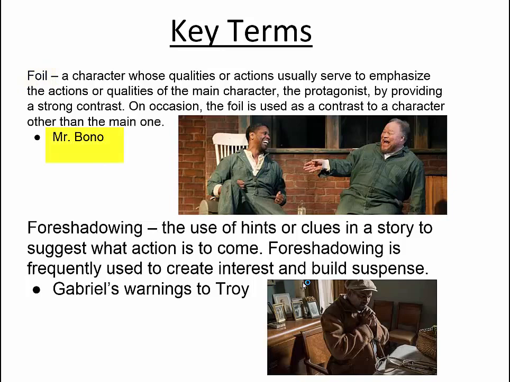When reading Fences, take a close look at the relationship between Mr. Bono and Troy, since Bono is going to serve as the foil. Another key term is foreshadowing, and that's the use of hints or clues in a story to suggest what action is to come. Foreshadowing is frequently used to create interest and build suspense. When reading Fences, keep alert to Gabriel's warnings to Troy, because in many cases those are foreshadowing Troy's future destiny.